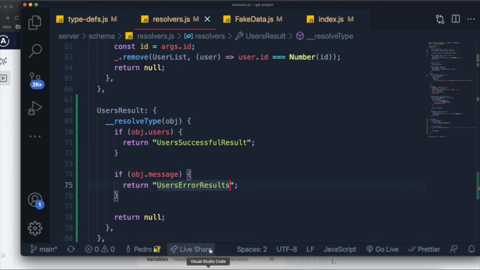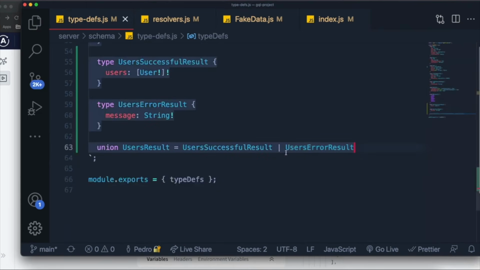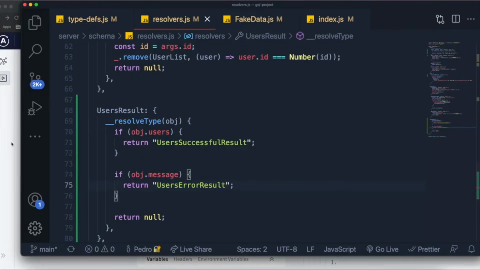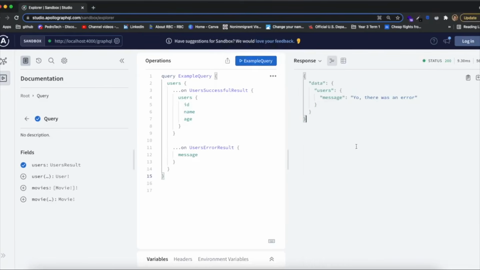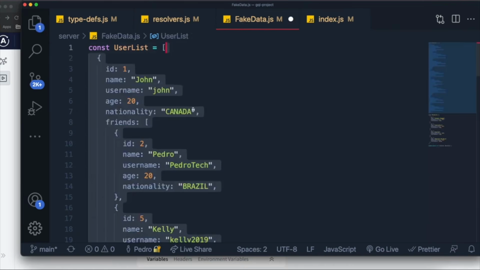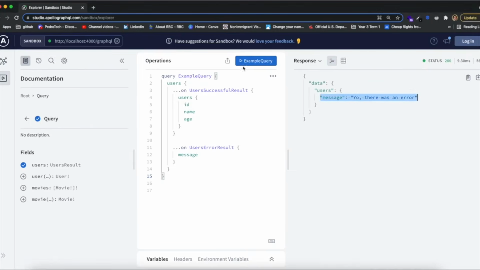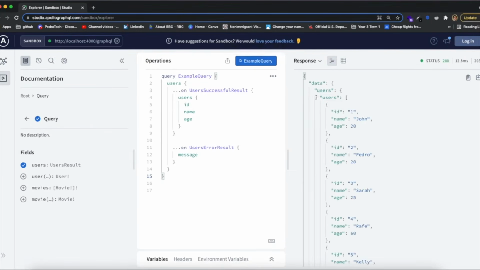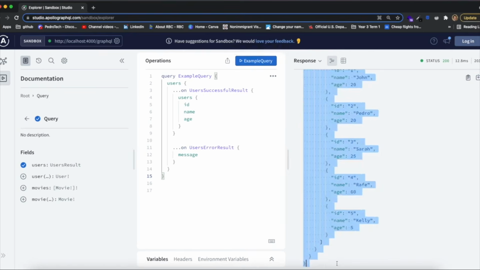Oh, okay. I think I put it. Yeah, I put an s at the end over here when it shouldn't be. As you can see inside of our type definitions, it doesn't have an s at the end. So when we run this again, you should see that it recognizes there was an error that we determined. So it gives back a message saying, yo, there was an error. But if we go back to our fake data and we put back the data, you should see that it actually returns the data instead of the customized error message that we created.